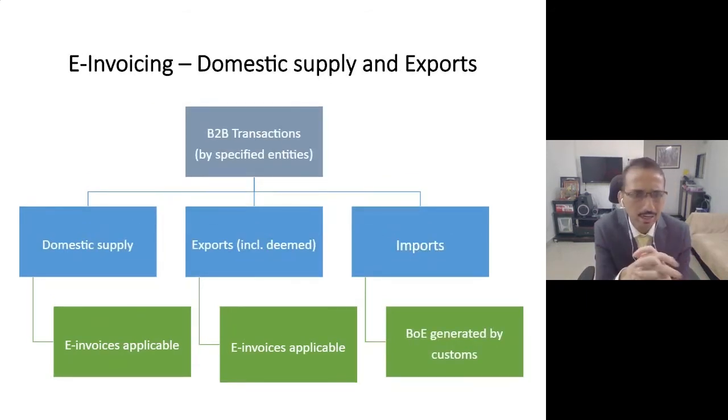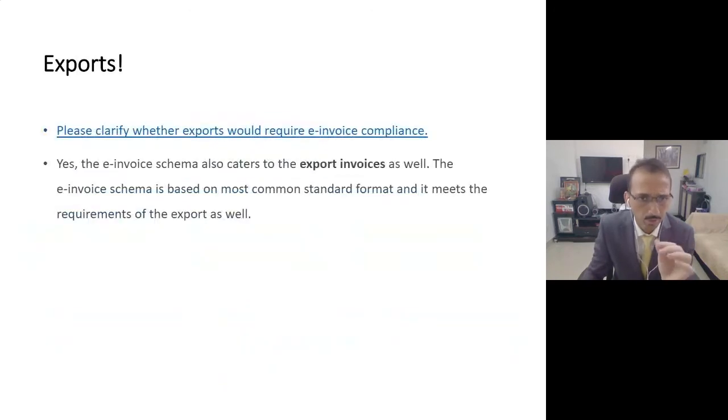Then you will say there are different types of supplies that I might be supplying: domestically, I might be carrying out export, including deemed export, and there would be scenarios of import also. What should I do? So for domestic supplies, e-invoicing is applicable. For export also, e-invoicing is applicable, including deemed export. Additionally, for import, typically because a bill of entry is generated, the e-invoicing system is not applicable. And provided, as we discussed, that the turnover threshold you should have crossed, that is, you should be an entity above 500 crore rupees.